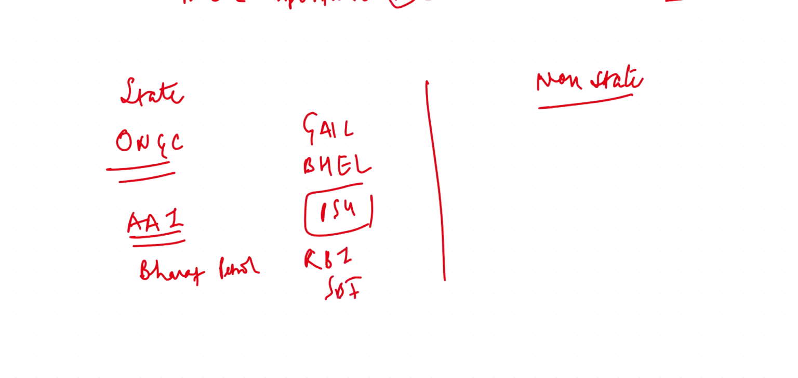Delhi University is state. All right, because its funding is from the government, it is representing a function of public importance. These are state. Agricultural research, Indian Council of Agricultural Research, ICAR, is state. All right, but what are non-states?